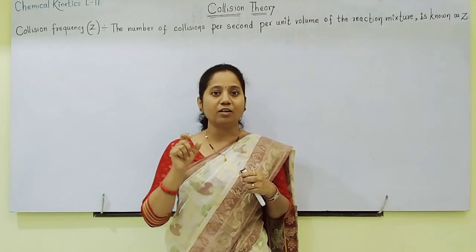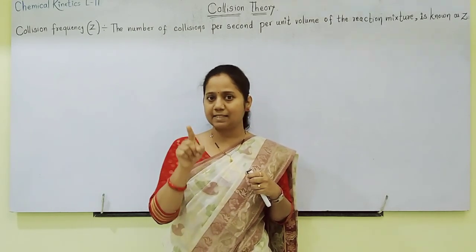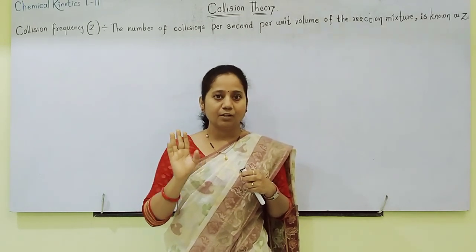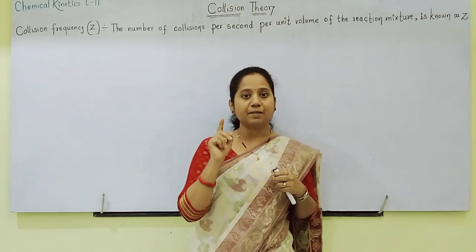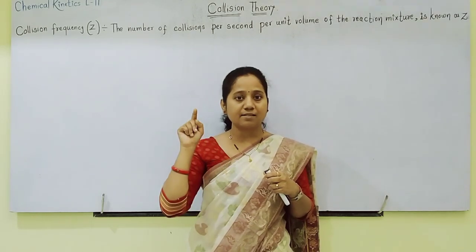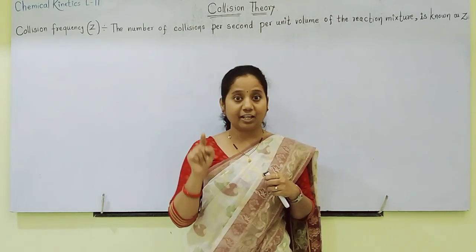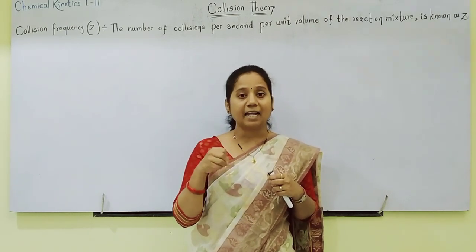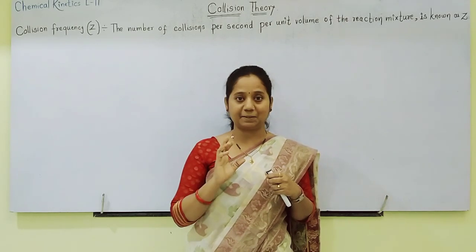Collision frequency means what? How many collisions are taking place per second per unit volume. Unit volume means 1 liter. Number of collisions taking place per second per unit volume of reaction mixture is called as collision frequency. And how much more the collision frequency is, that much higher the rate of reaction will be.